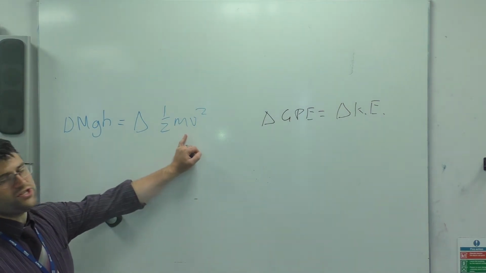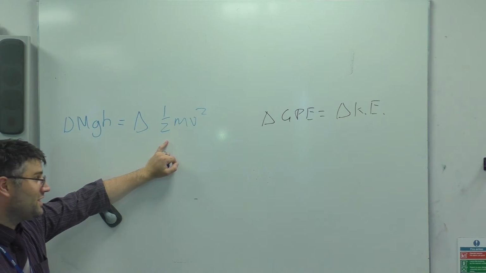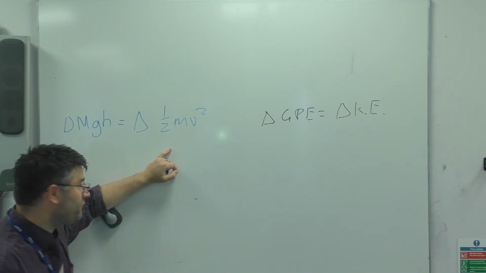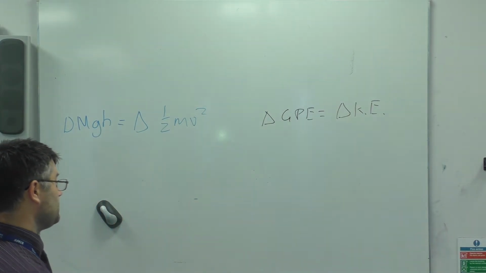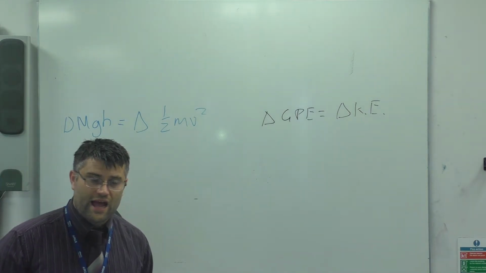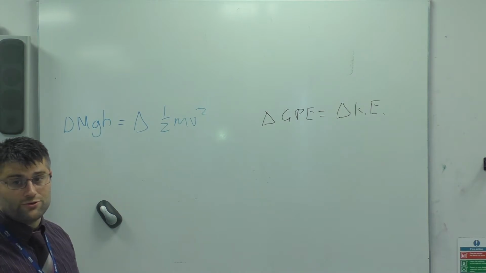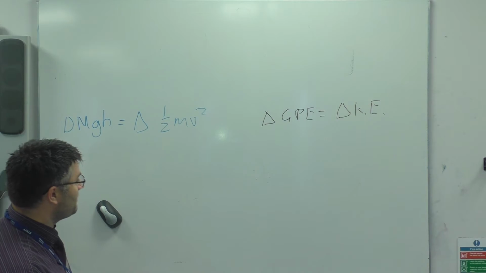Pay close attention to these equations because you are not given them. You do need to know them. They need to be at the forefront of your mind when you're talking about any kind of energy transfers, especially kinetic energy. Now, the nice thing about this is it throws up a nice relationship with equations we've already used in the past, and hopefully you might see a similarity here.